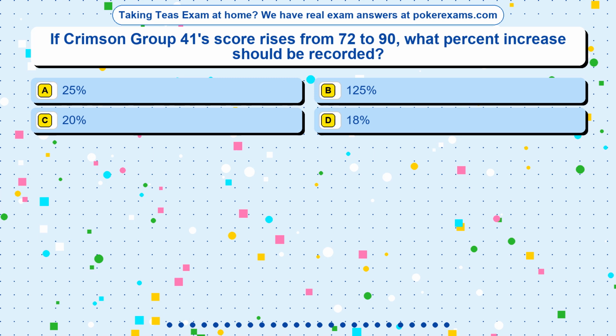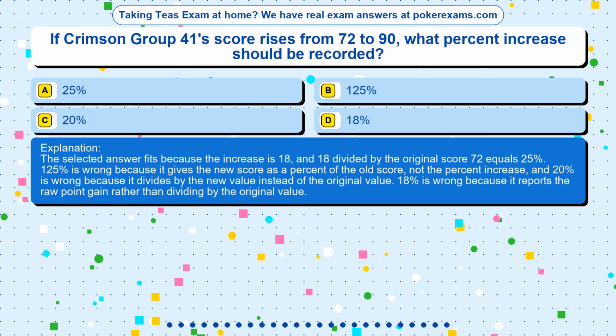The correct answer is option. The selected answer fits because the increase is 18, and 18 divided by the original score 72 equals 25%. 125% is wrong because it gives the new score as a percent of the old score, not the percent increase, and 20% is wrong because it divides by the new value instead of the original value. 18% is wrong because it reports the raw point gain rather than dividing by the original value.